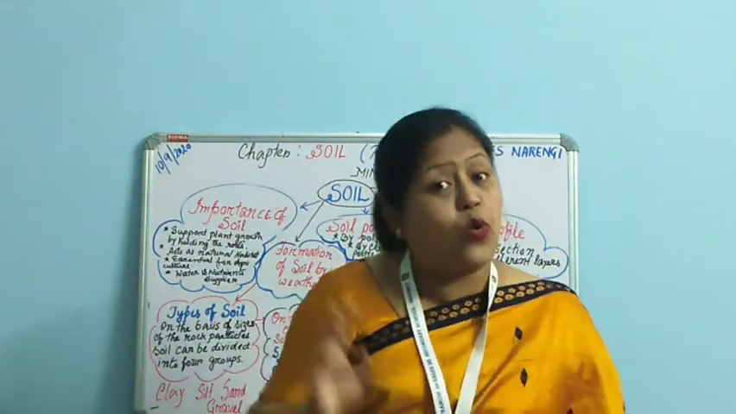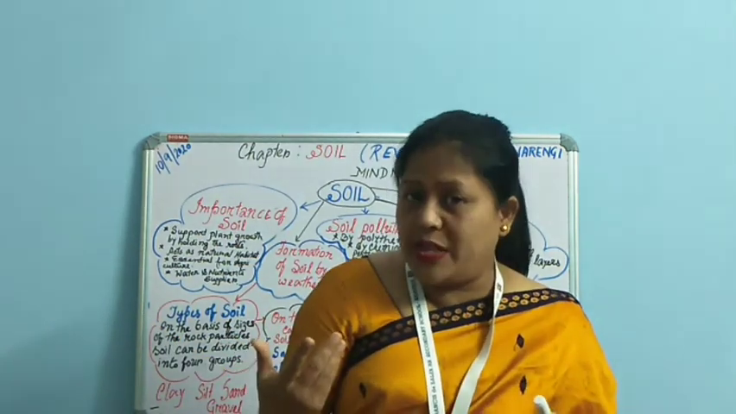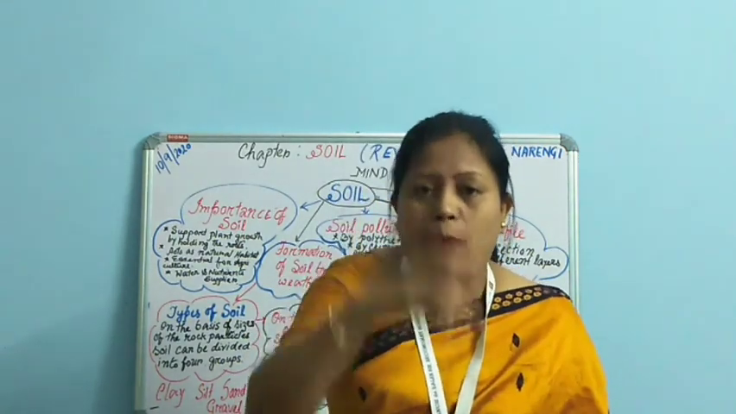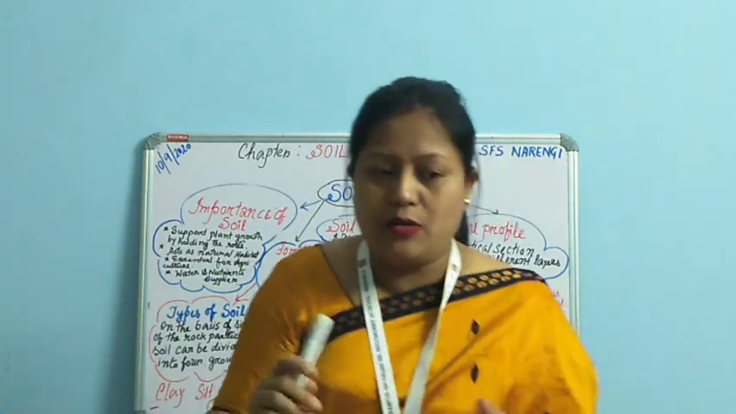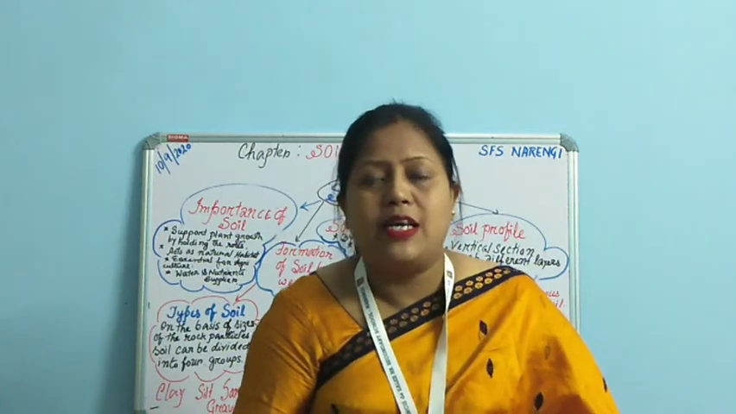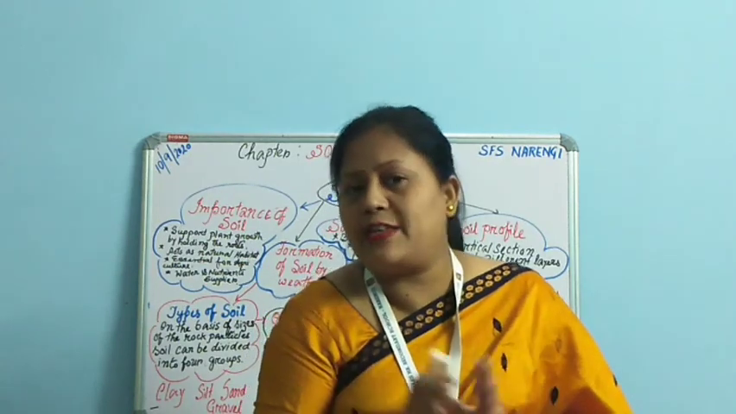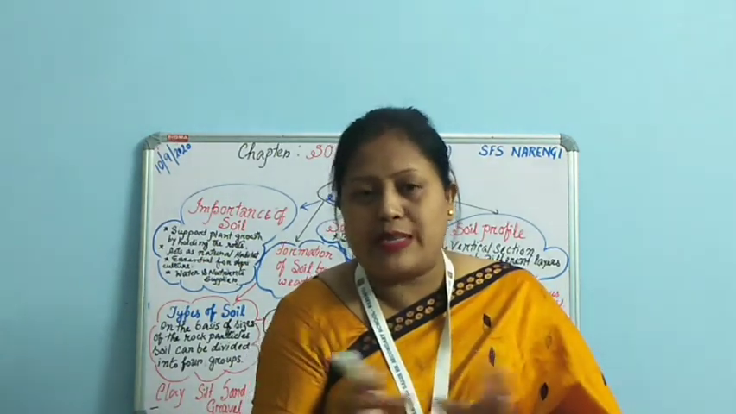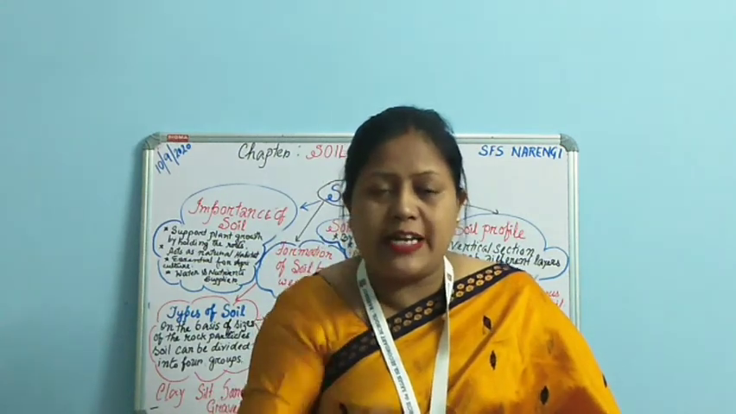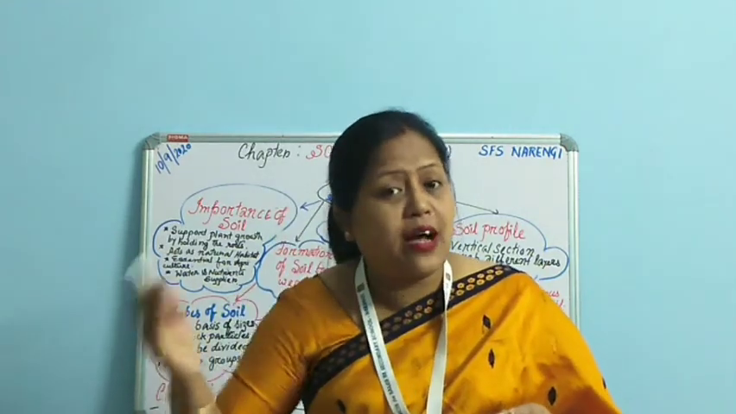Then we discussed the percolation rate of different soils. What is percolation? Percolation means the seeping down of water through the gaps, drop by drop, or we can say the water absorption by the soil. This percolation rate is different for different soils. For example, in sand, I told you that the gaps between the particles are large, so water percolates down and drains easily. That is why it has the highest percolation rate.